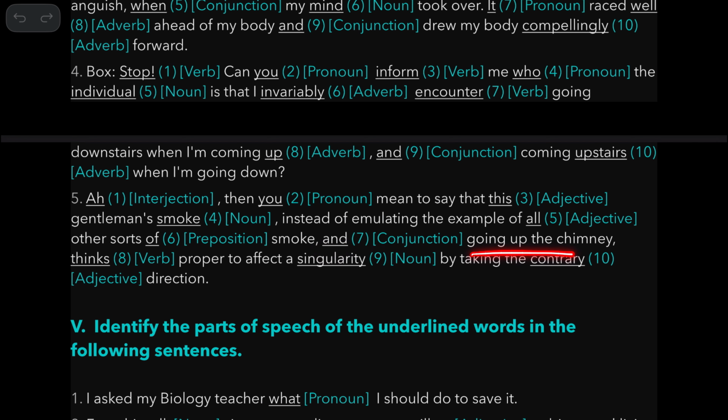And going up the chimney, things, it's a verb here. Things proper to affect a singularity. This is a noun, you see. There's a hint here. Generally, articles are placed before nouns. Okay, so singularity by taking the contrary direction. See, contrary is an adjective, direction is a noun.